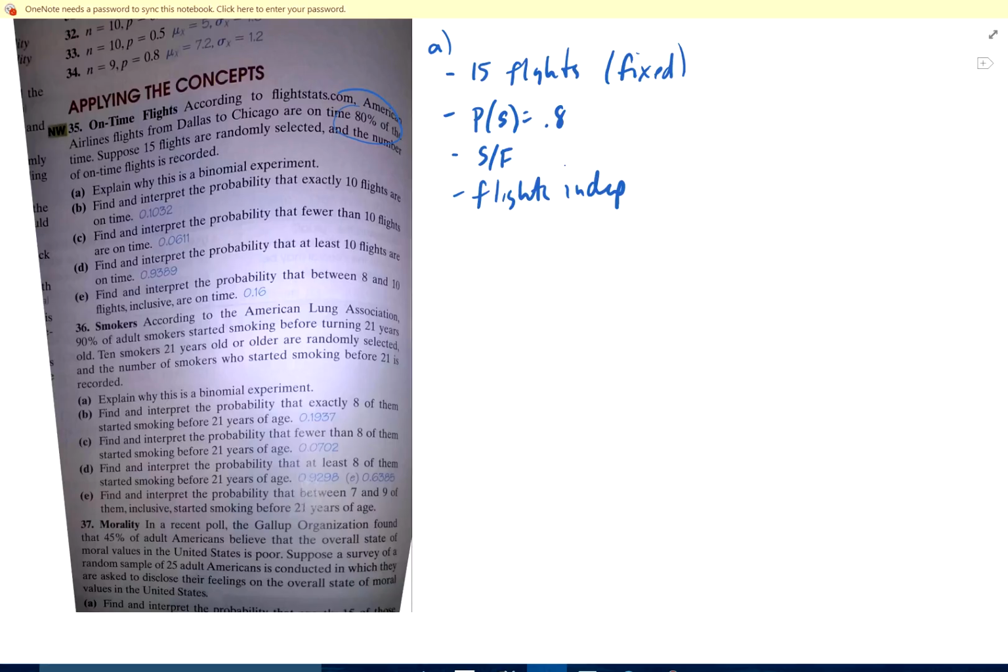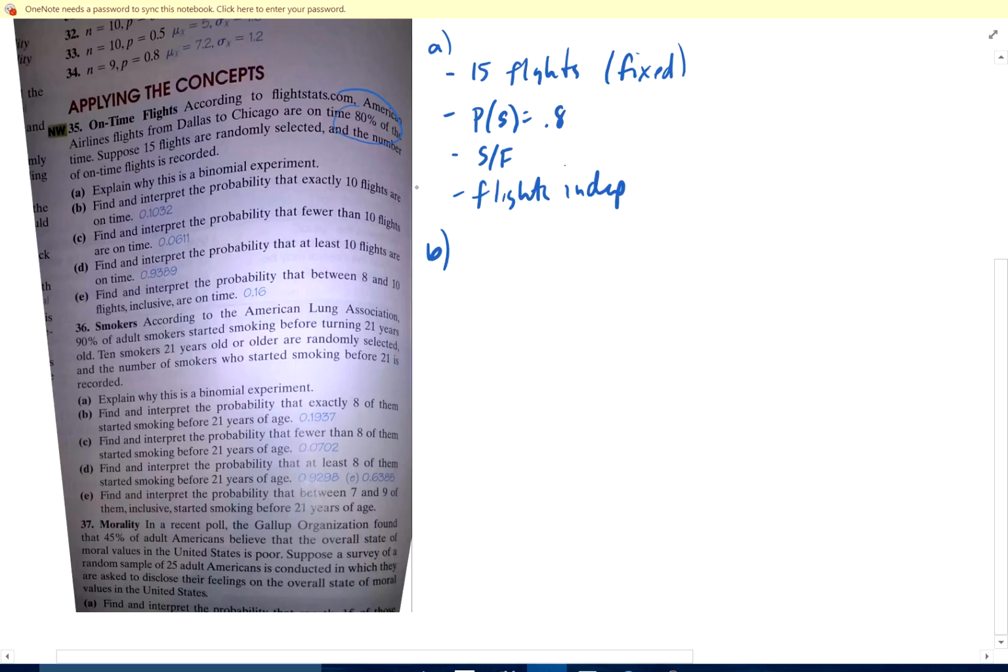Fixed number of trials: 15 flights. Success or failure: on time or not. Probability of success is 0.8, and we're going to assume that they are independent of each other. So absolutely, success, failure, flights independent. So there's A. Okay, I actually wrote these out in detail on the first video in this section. Okay, B.